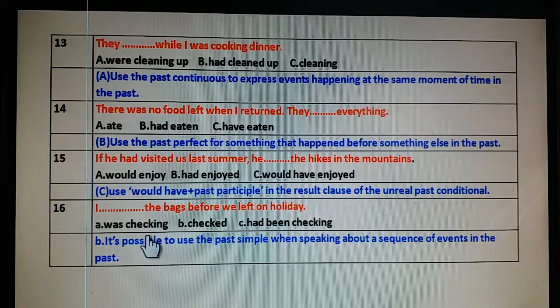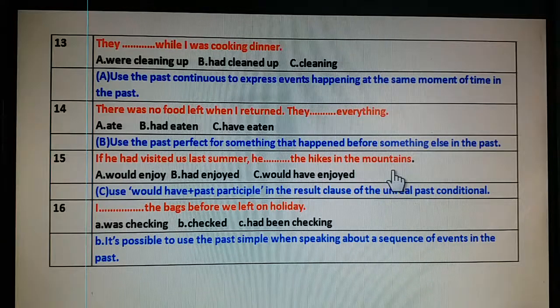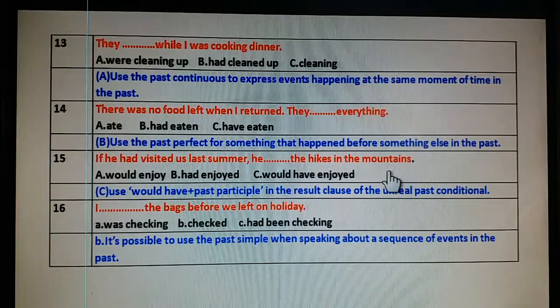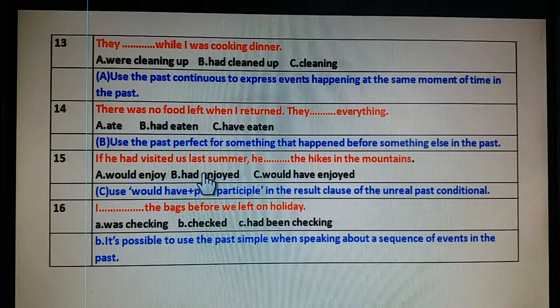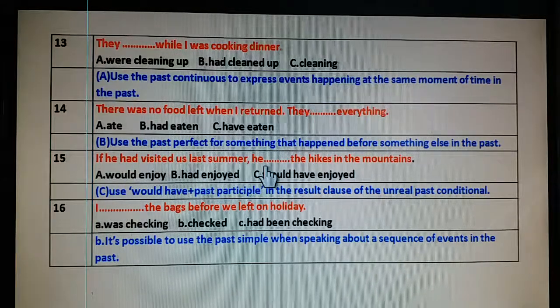If he had visited us last summer, he would have enjoyed the hikes in the mountains. This is a third conditional. In third conditional, if clause takes past perfect, the main clause, as a result clause, would take would have plus past participle.